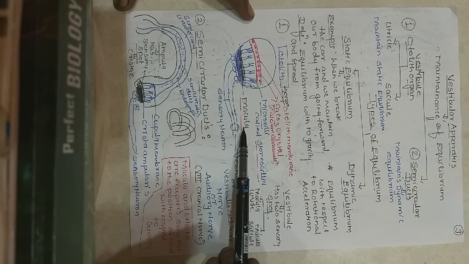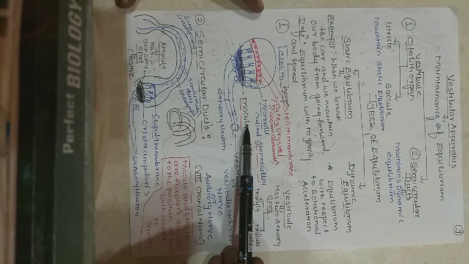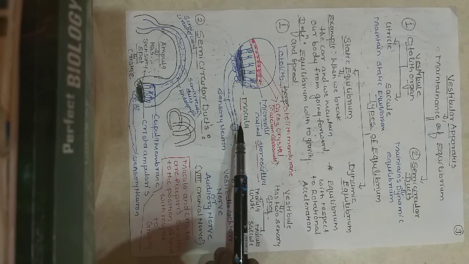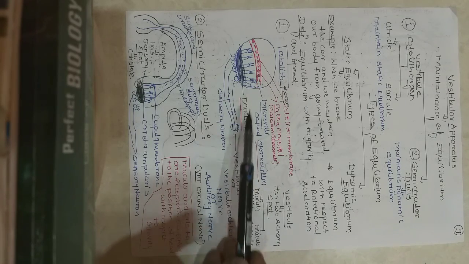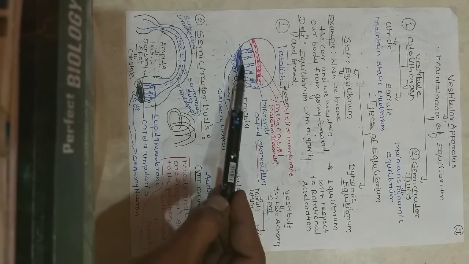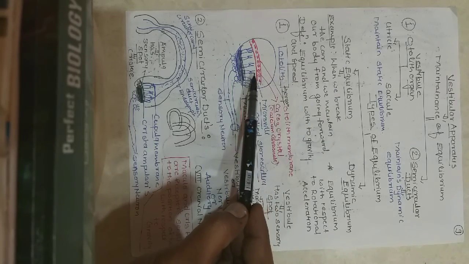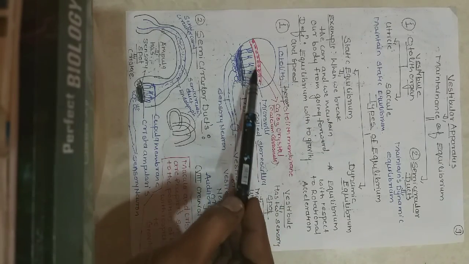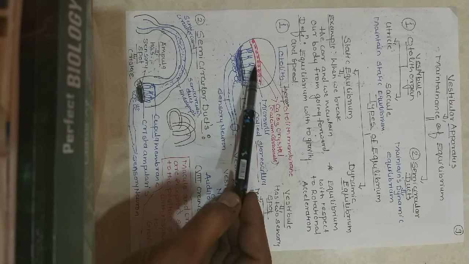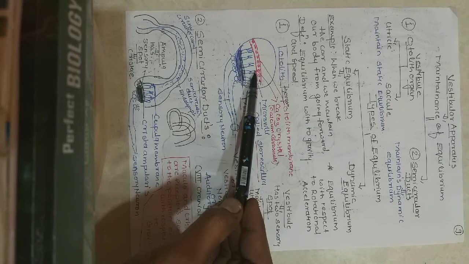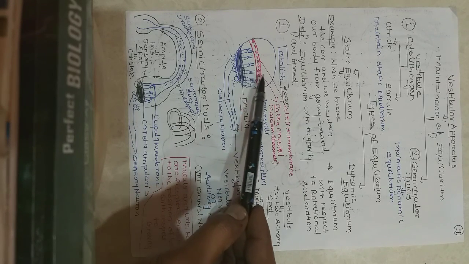This macula is the sensory part present in the otolith organ, in the utricle and saccule, and there are crystals in that otolith membrane.